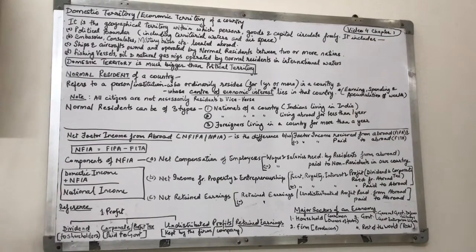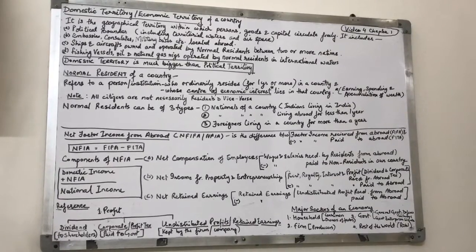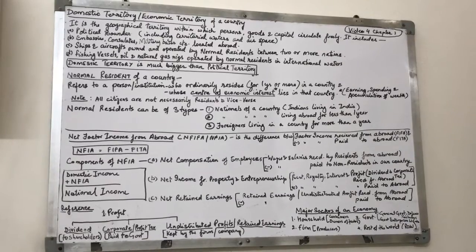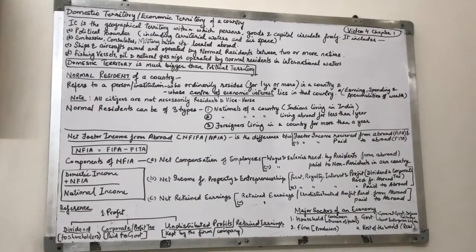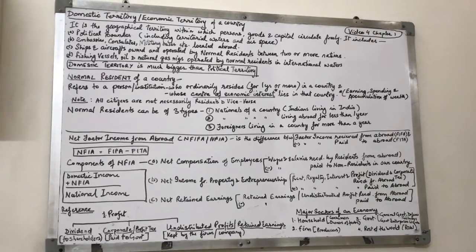Fishing vessels, oil and natural gas rigs. Fishing vessels, I don't need to tell you again. Fishing vessels you're all familiar with. Oil and natural gas rigs. One example is Bombay High. You have heard about Bombay. Everybody knows. Today it is known as Mumbai.